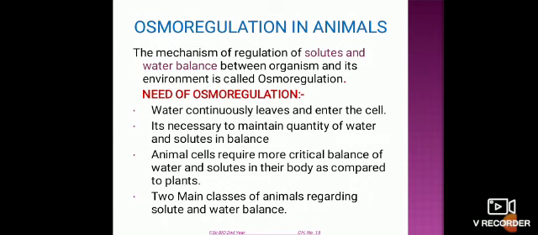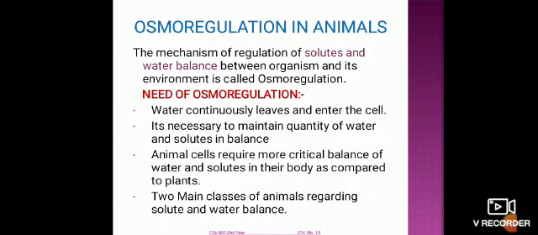Why is osmoregulation essential in animals? As we have studied in the previous lecture, osmoregulation also takes place in plants. But in the case of animals, it is more important to maintain the balance of water and solutes in their body as compared to plants.